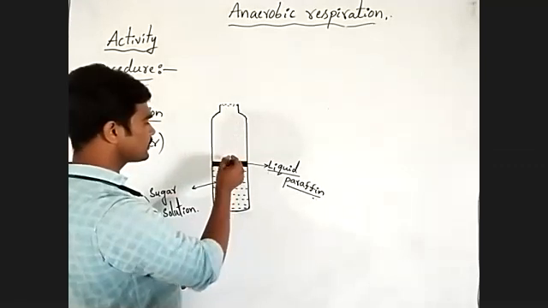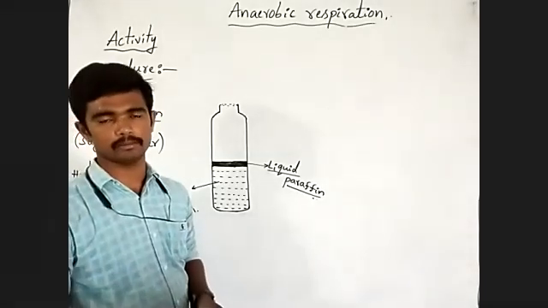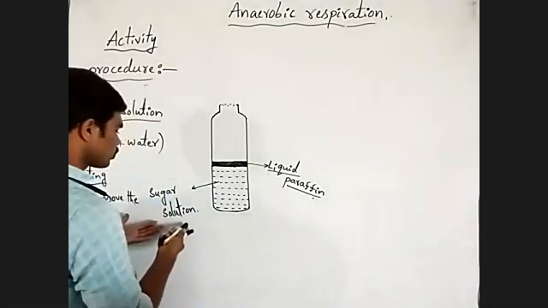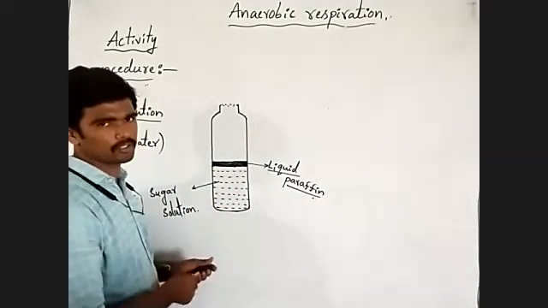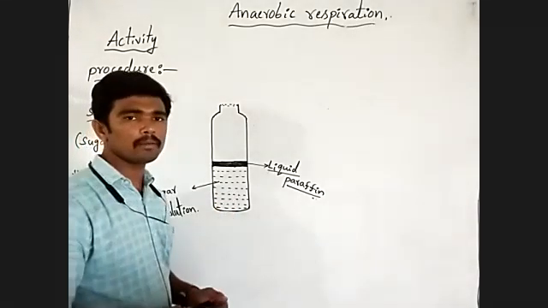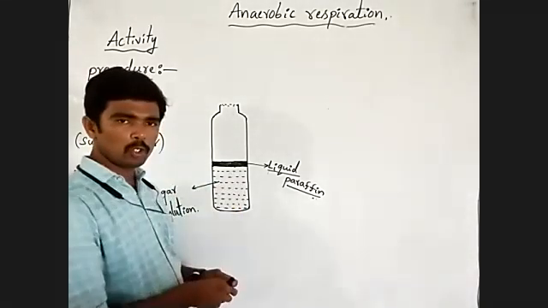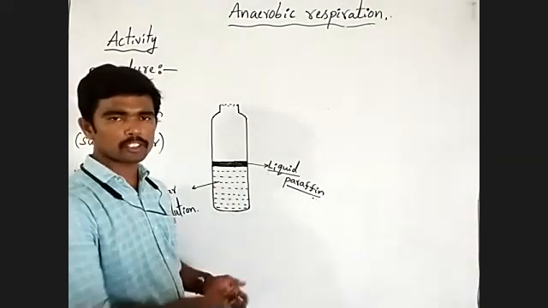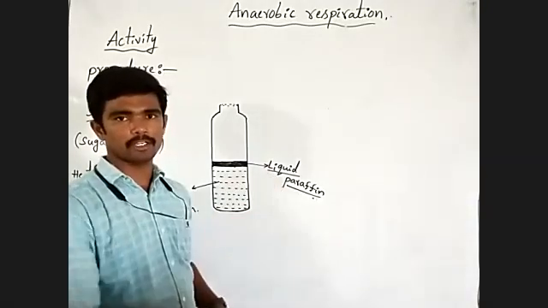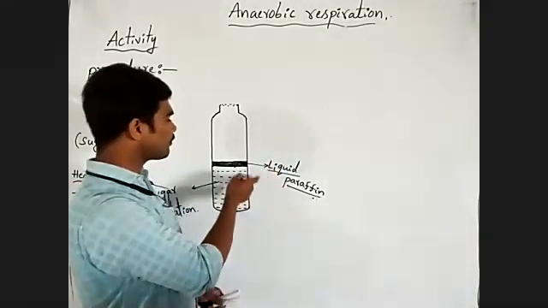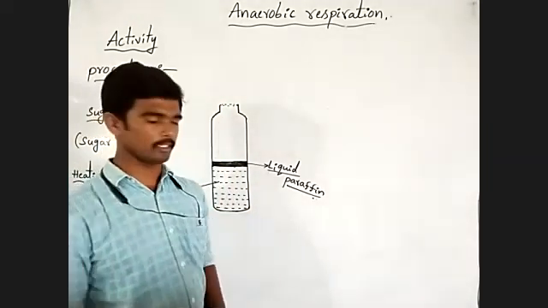Oxygen can dissolve in sugar solution, and then that environment becomes aerobic. Now, to retain the anaerobic environment in sugar solution, we should add liquid paraffin, just a few layers above the sugar solution. Observe carefully.